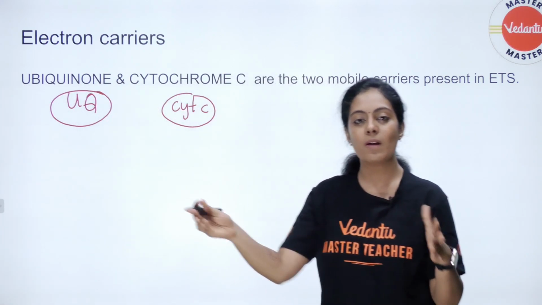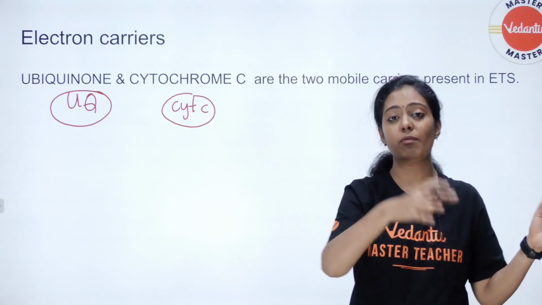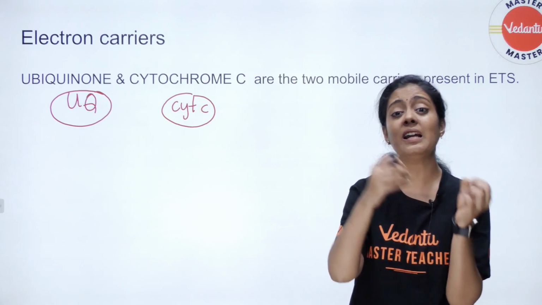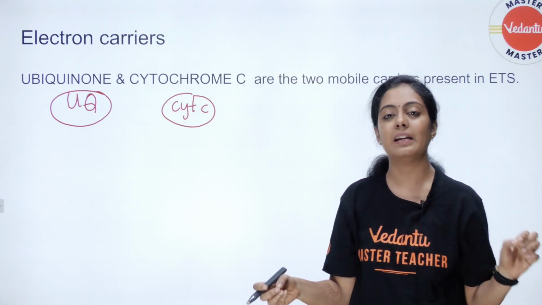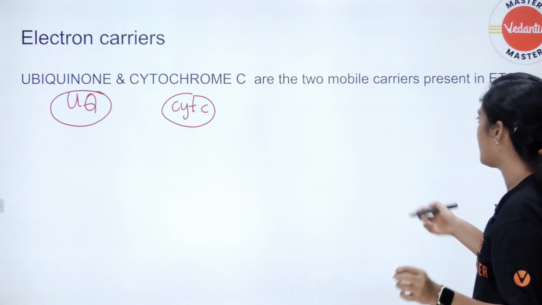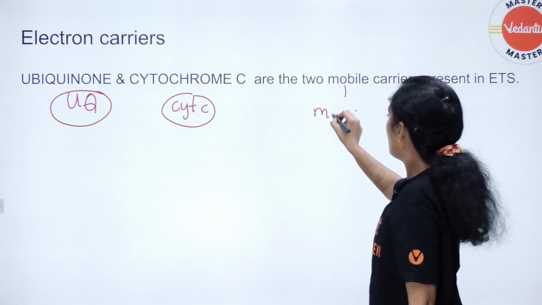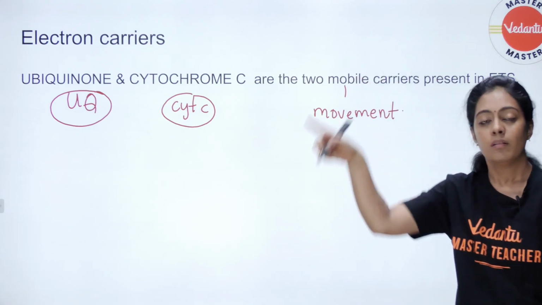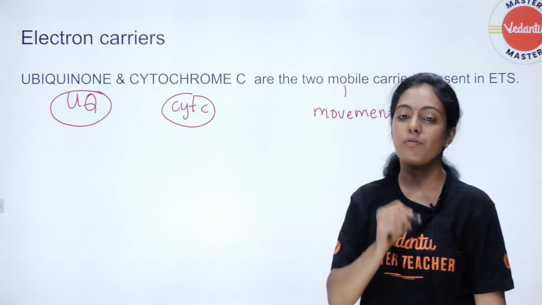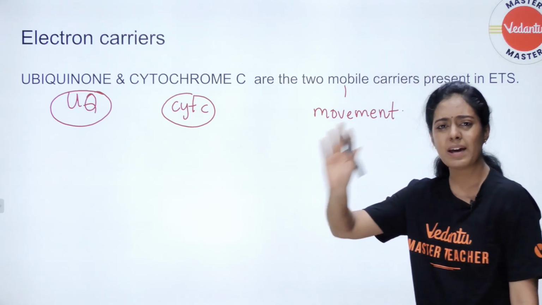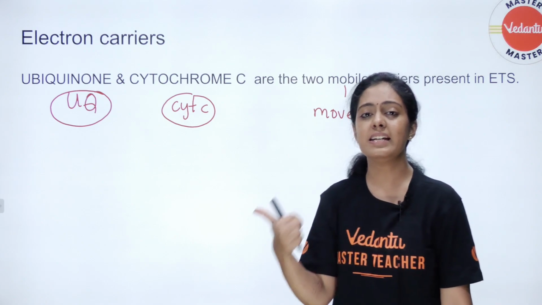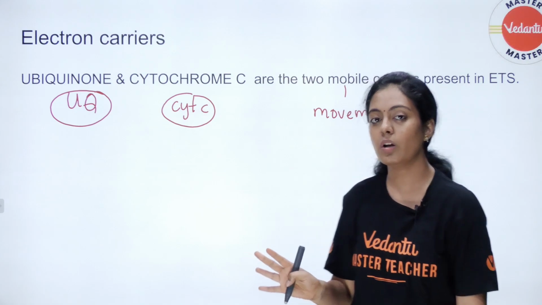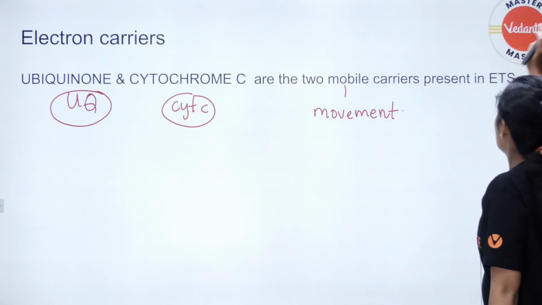So இப்போ passing the ball விளையாடுறீங்க கரெக்டா? The ball is passed from one person to another person, correct? So here the one which is helping in transport of electron is your carrier. அது ஏன் நான் mobile ன்னு சொல்றேன்னா because it shows movement within your mitochondria, inner membrane of mitochondria. Okay, so இதுதான் basic தெரிஞ்சுக்கணும். என்னென்ன தெரிஞ்சுக்கணும்? Where is ETC? Inner membrane. What are the 4 complexes and what are the carriers? Okay, now let's get into the process.